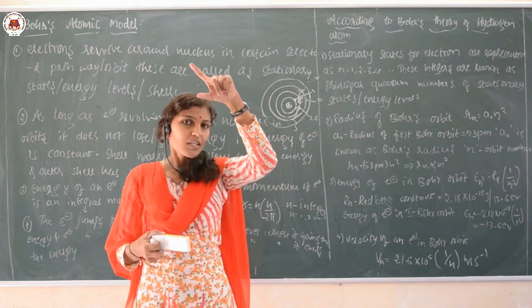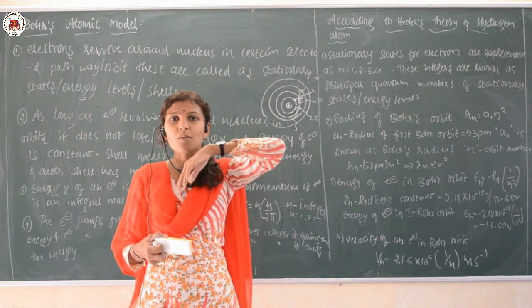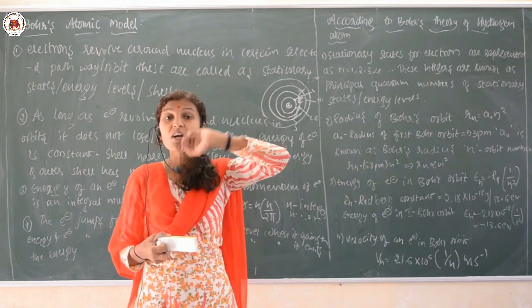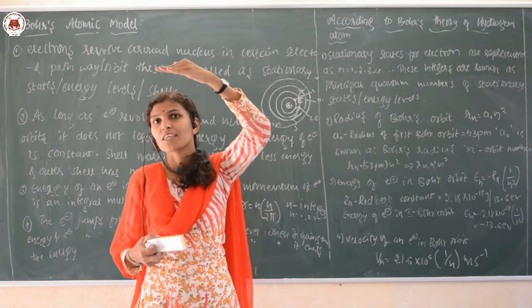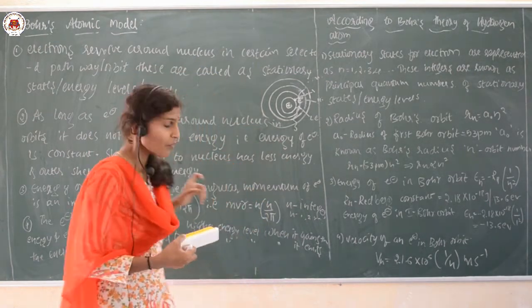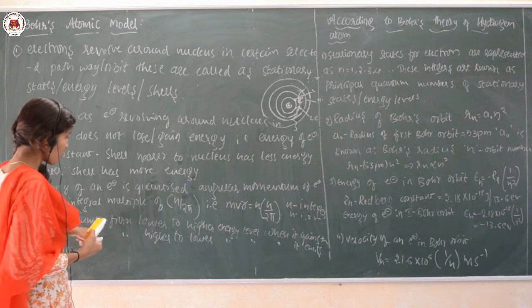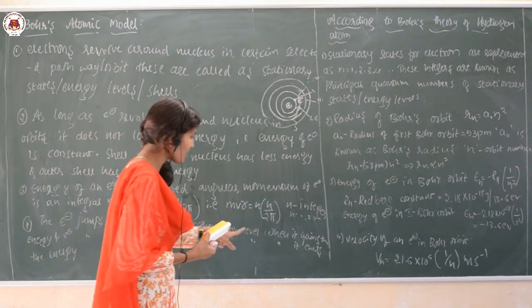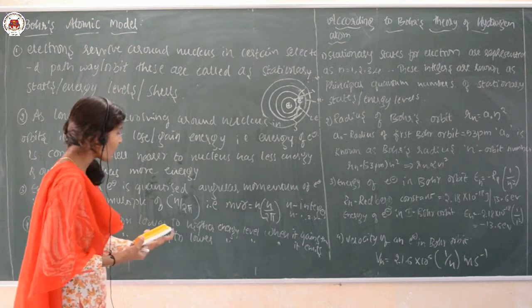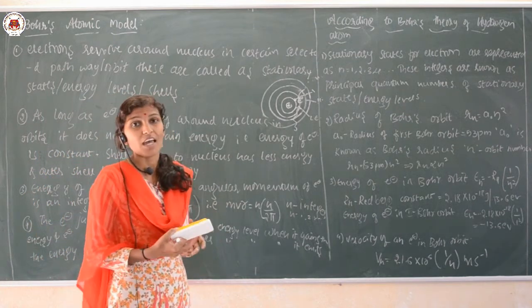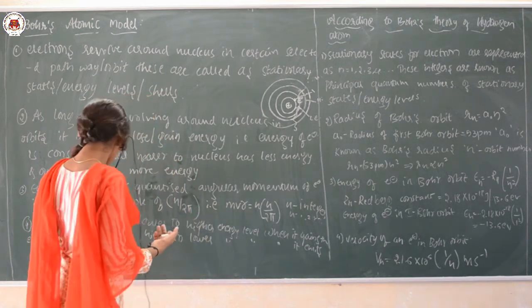When it is not stable, it cannot stay there for a long time. Again that electron loses its energy and jumps from higher to lower energy level. So this is the last point: the electron jumps from lower to higher energy level when it gains energy, and it jumps from higher to lower energy level when it emits energy.